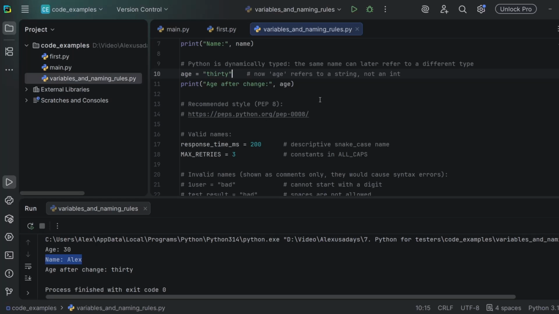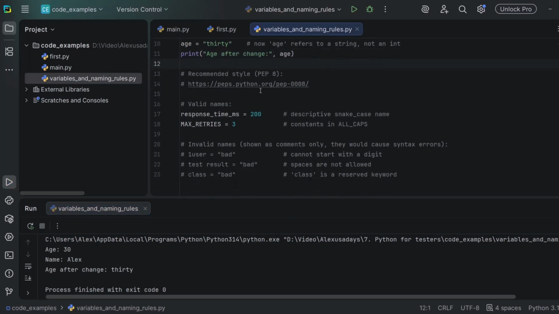And now age refers to a string and not to an integer. And when we print it out, you can see age after change is here. It is "30" and no longer 30. And Python is completely okay with assigning different types, and you didn't even have to declare what kind of type you will be storing in a variable.